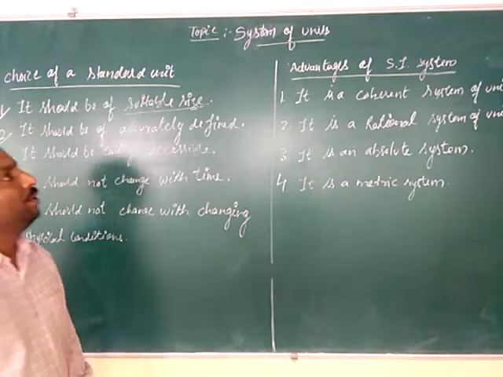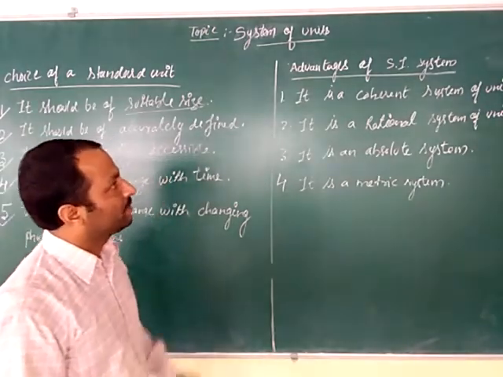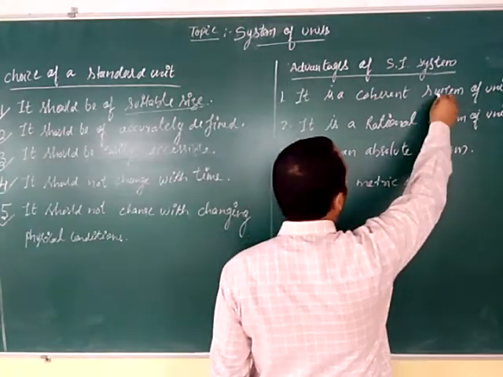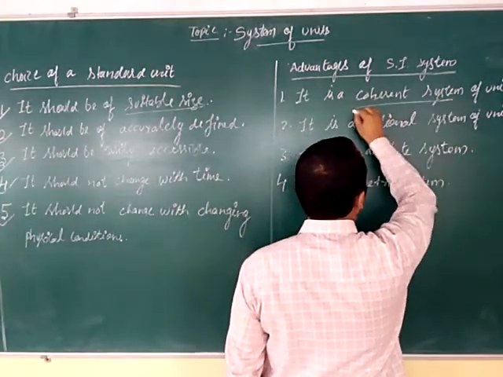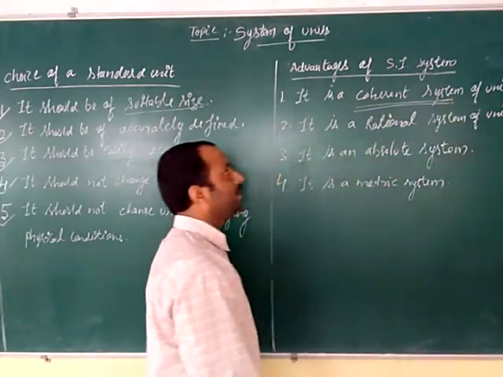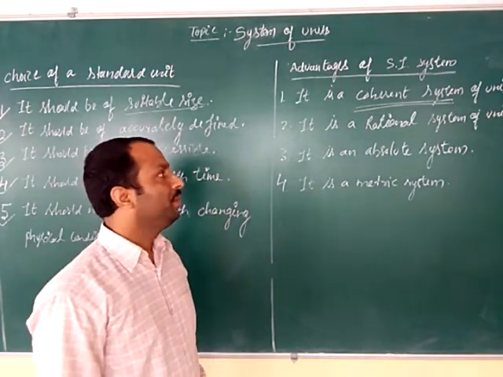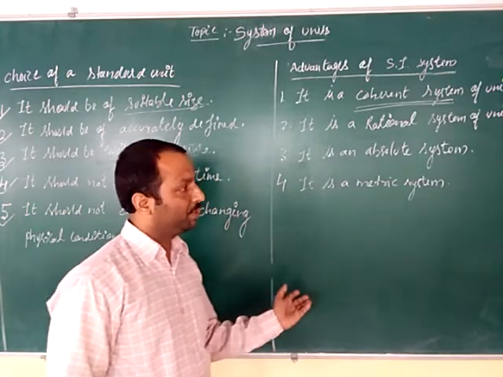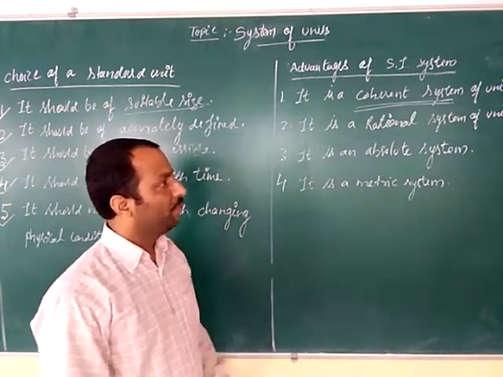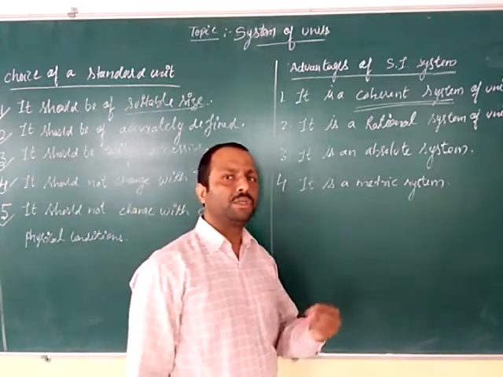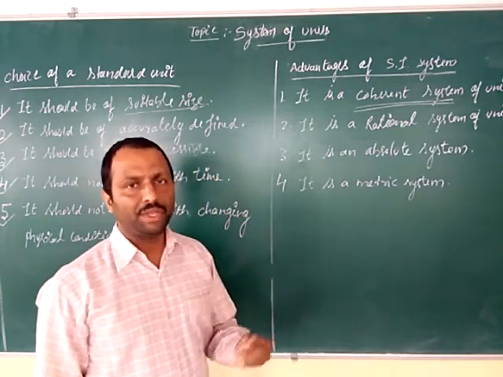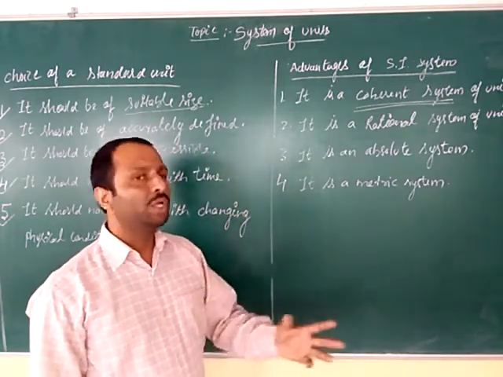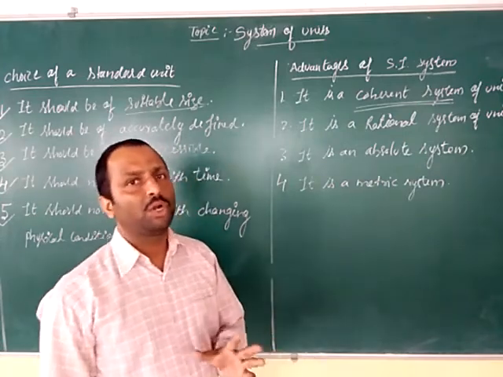Now, the advantages of the SI system. It is a coherent system of units. You should know the meaning of a coherent system. A coherent system means that when we go from fundamental to derived quantities, derived units are obtained by either multiplication or division of fundamental quantities. Here numerical factors are not introduced.